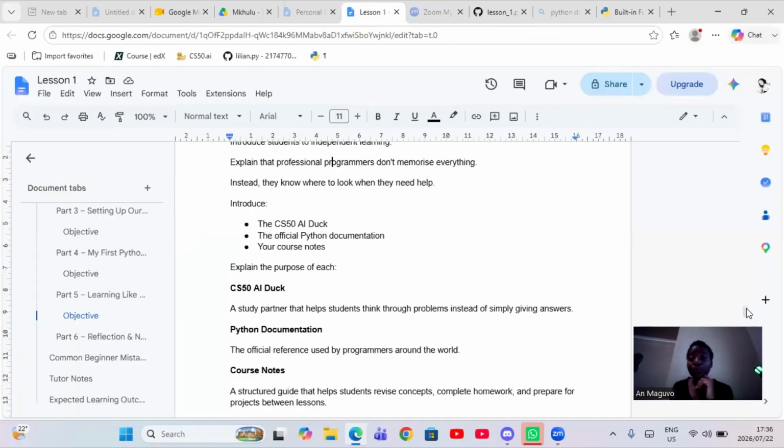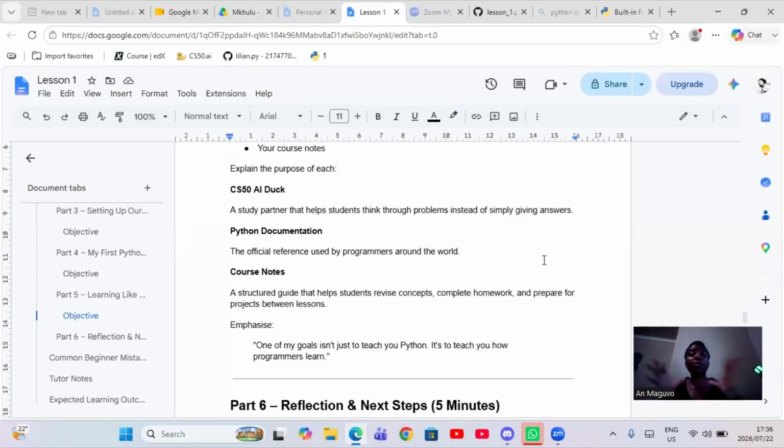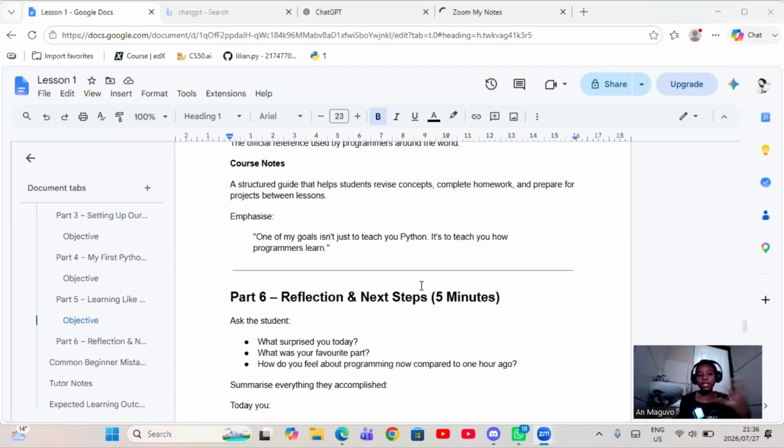My favorite so far. All of them are my favorite, but this one is my favorite, right? Because one of my goals is not just to teach you Python, it is to teach you how programmers learn. And I was self-taught, and it was rough. And actually our self-learning tool is definitely the course notes, right?